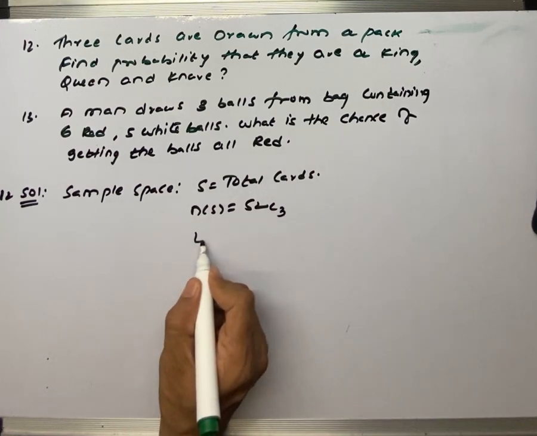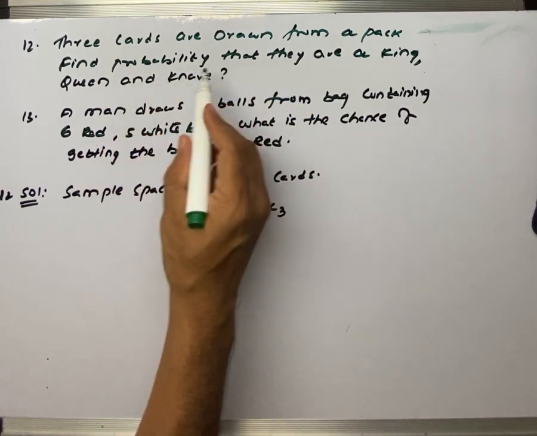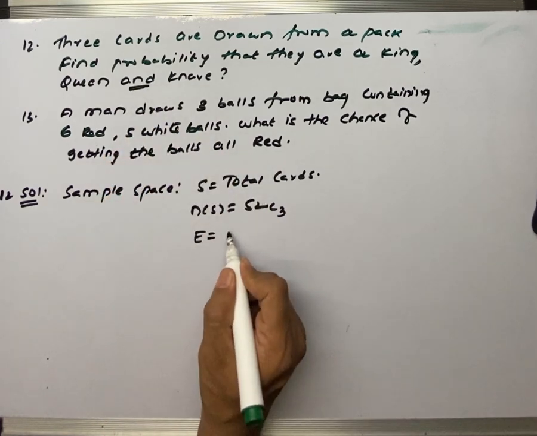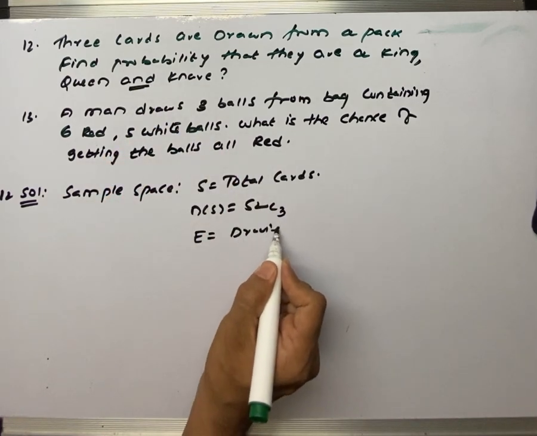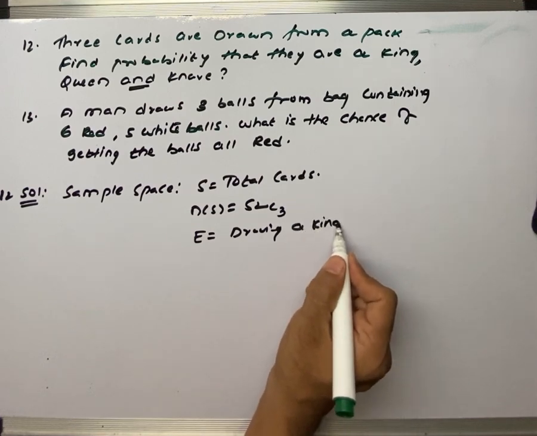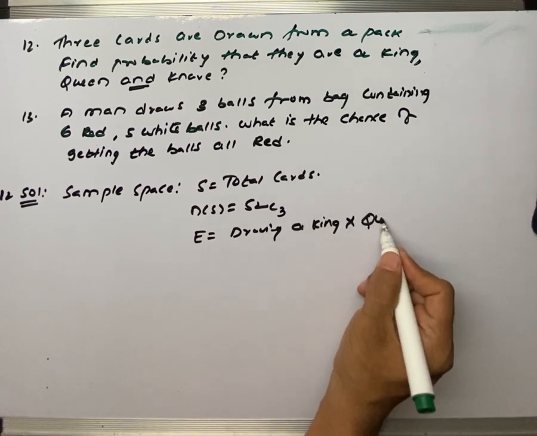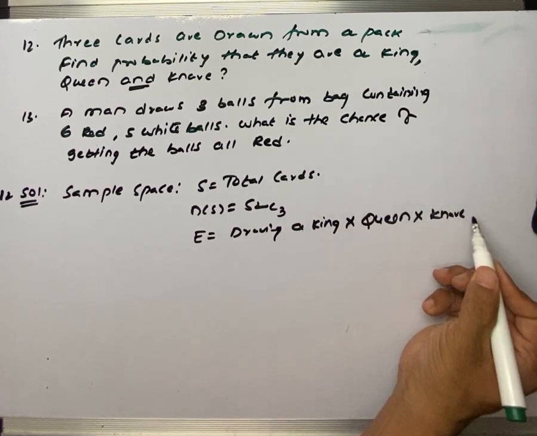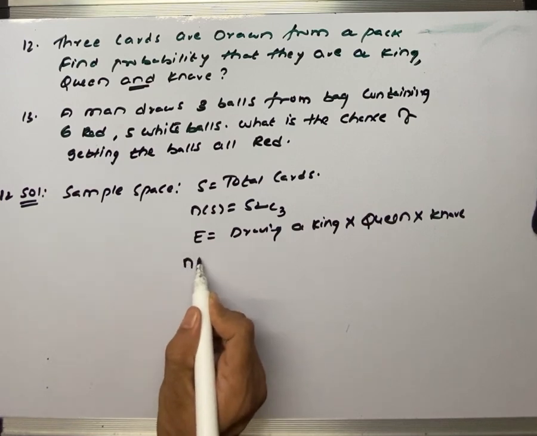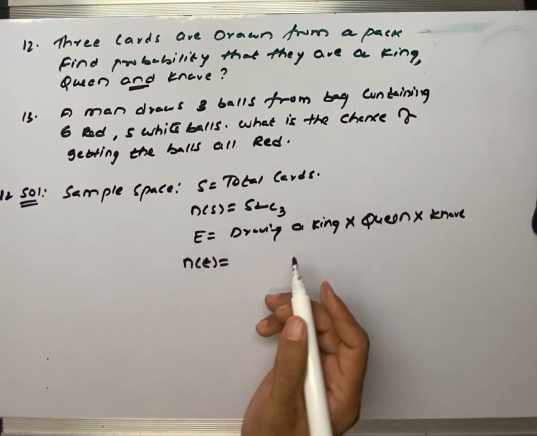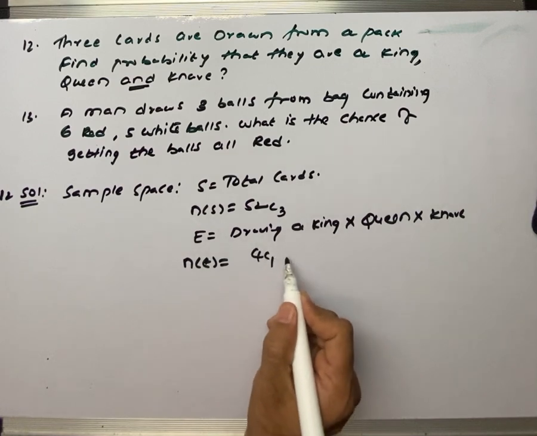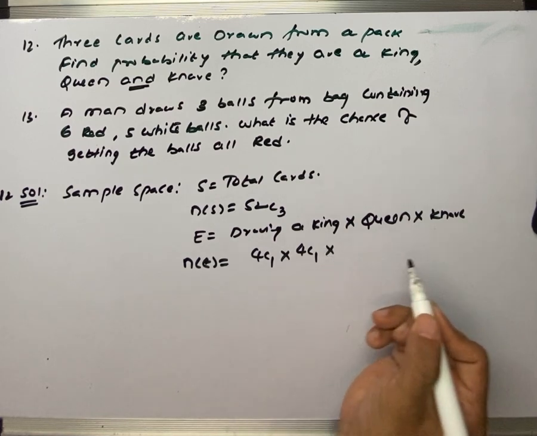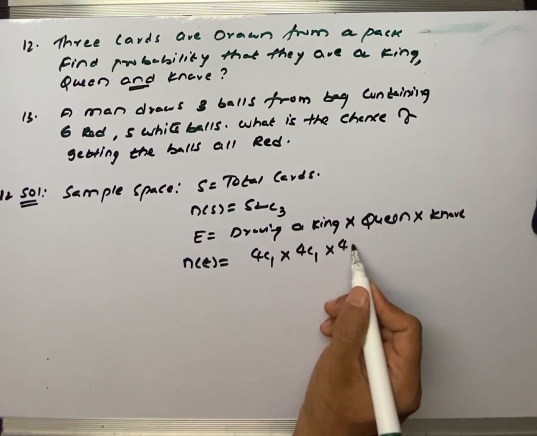After this, we need to write the event. The probability that they are a king, queen and knave is mentioned, so we have to write drawing a king and queen and knave. Knave is jack actually. While writing N of E, how many kings are there in the pack? 4. So 4C1. And how many queens are there? They are also 4. And knave, jacks are also 4.